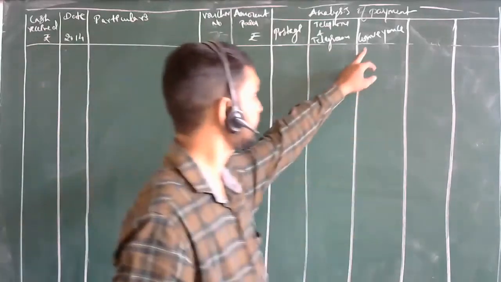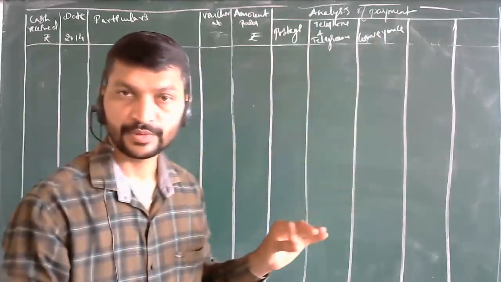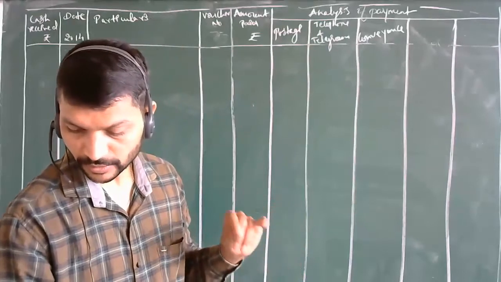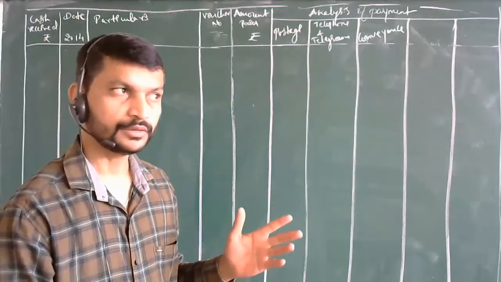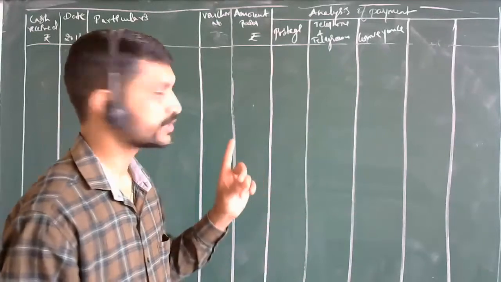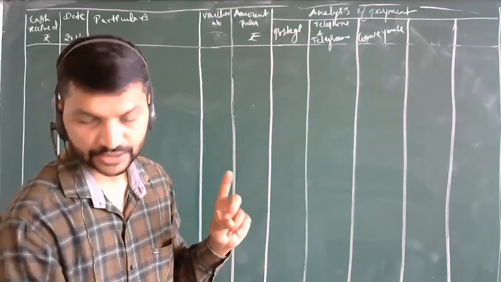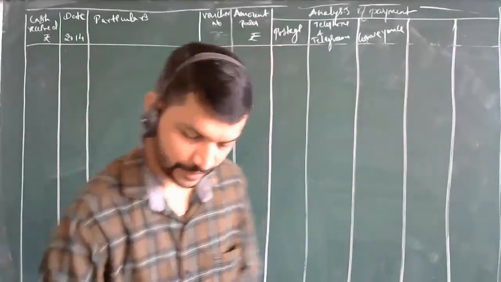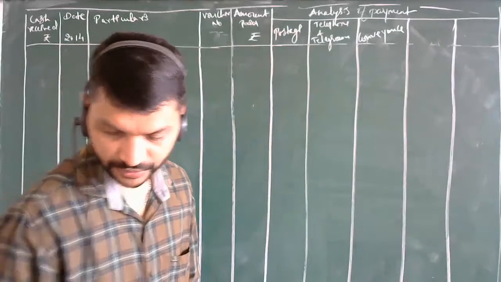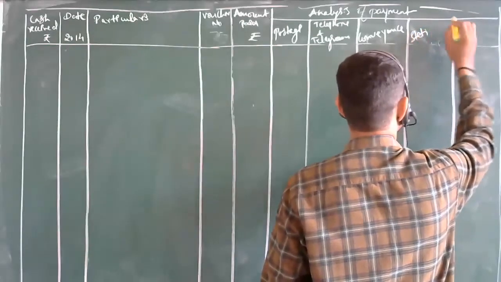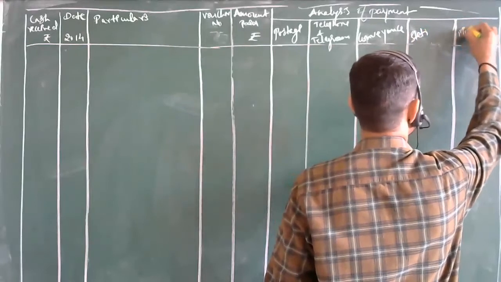And cartage is also there. Cartage means carriage, trolley, that is what you can say here. Then what we have is stationery, then miscellaneous expenses.